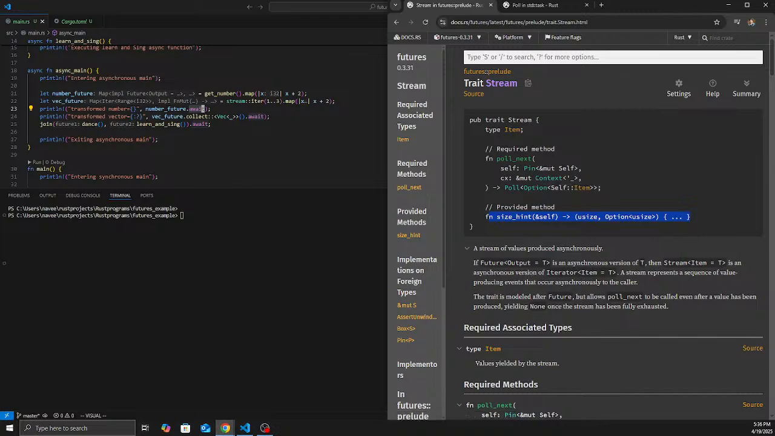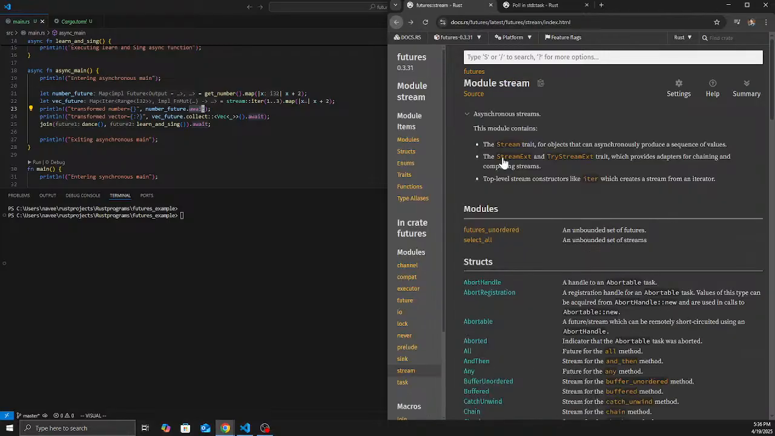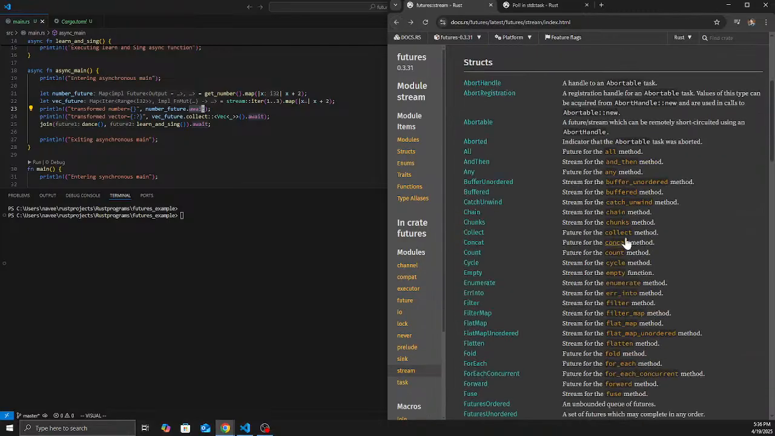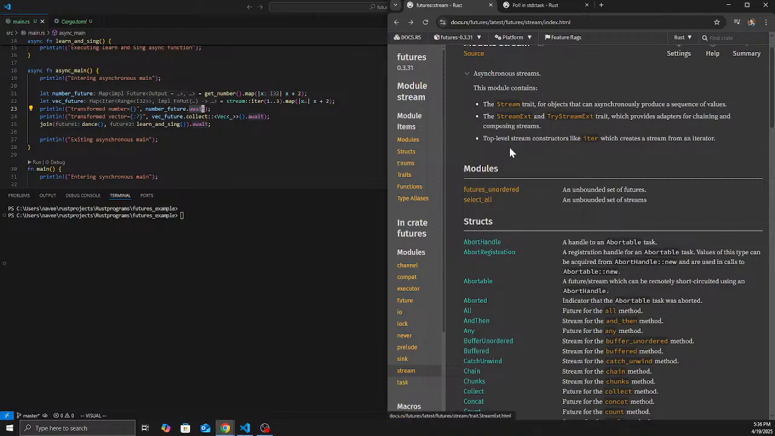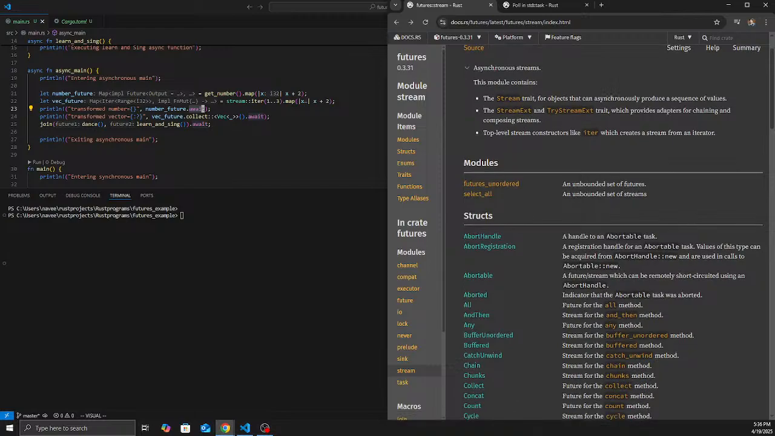If Future Output equal to T is an asynchronous version of T, then Stream Item equal to T is an asynchronous version of Iterator Item equal to T. A stream represents a sequence of value-producing events that occur asynchronously to the caller. So basically we can do mapping, iter, those kinds of functionalities on futures using this stream.